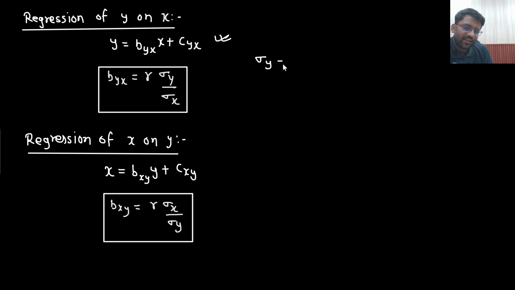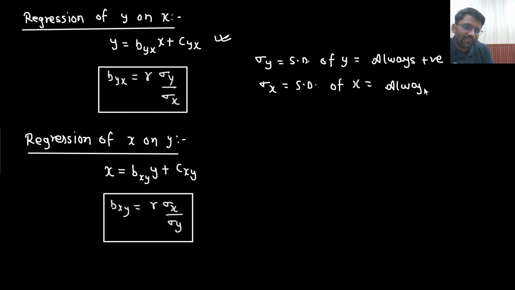Sigma y is the standard deviation of y, and it will always be positive, right? And what is sigma x? Sigma x is the standard deviation of x, and it will also always be positive. So these are positive values. What does that mean? The sign of bxy would be the same as the sign of r. If bxy is positive, then r will also be positive. And if r is positive, then bxy will be positive.